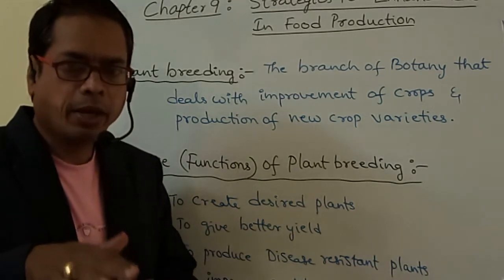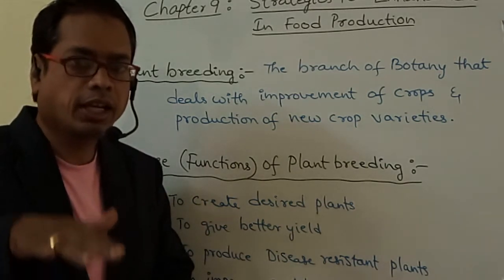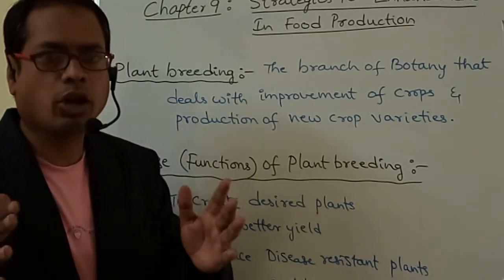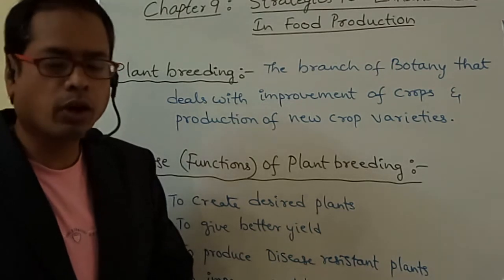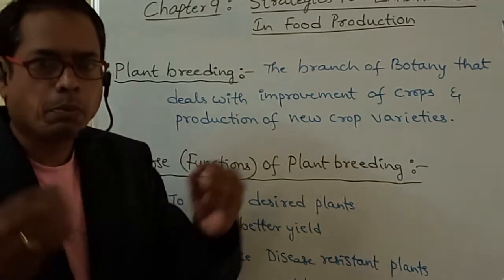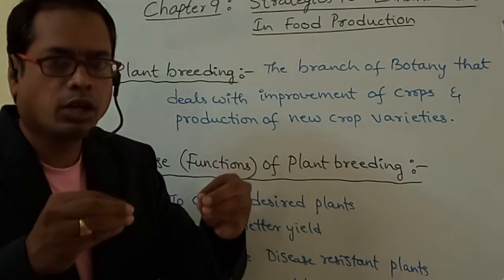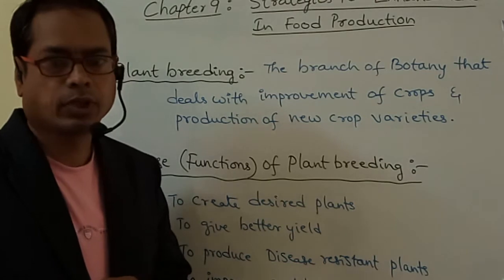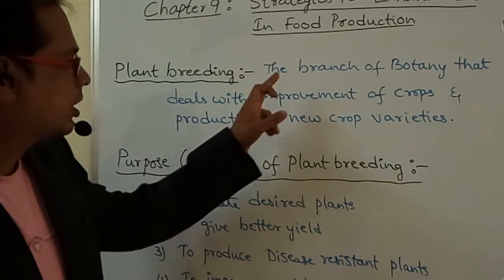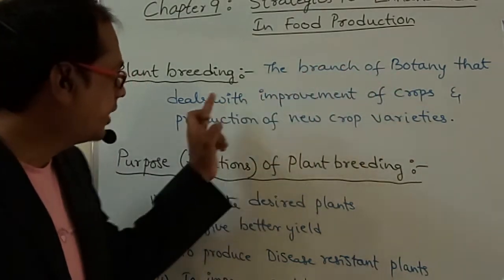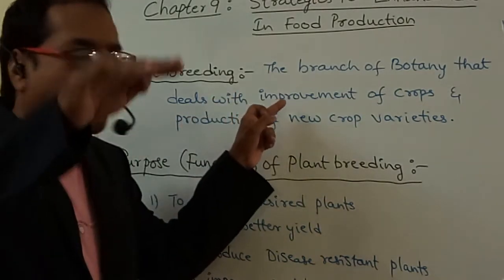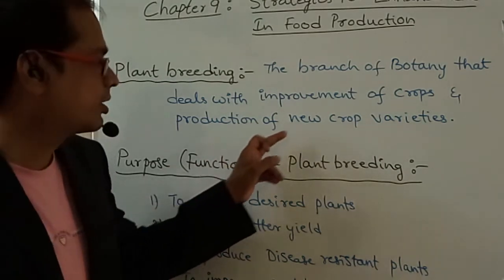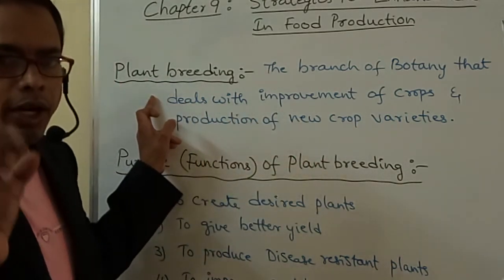That means day by day the human population is increasing, but the land which is present may not increase. Then what do we have to do? Plants should be crossed with each other to produce more and more food. So what is plant breeding? The branch of botany that deals with improvement of crops and production of new crop varieties is called plant breeding.